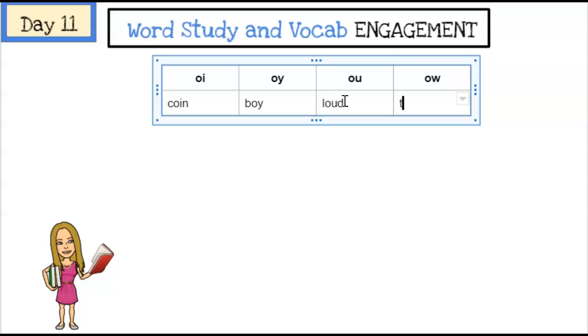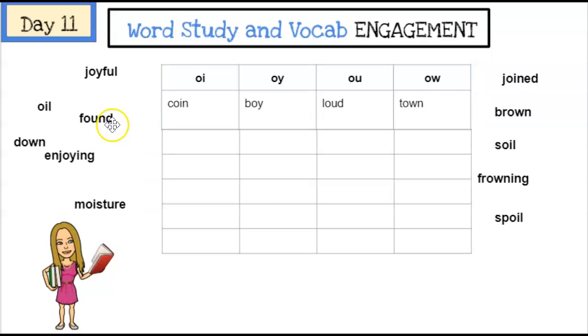Loud and town. Notice OU and OW also have the same sounds. Let's go ahead and sort some of these words. This first word, joyful. Well, I hear the OI sound, so I know it's going to be OI or OY. And I see an OY here, so we are going to drag this over to the OY column.